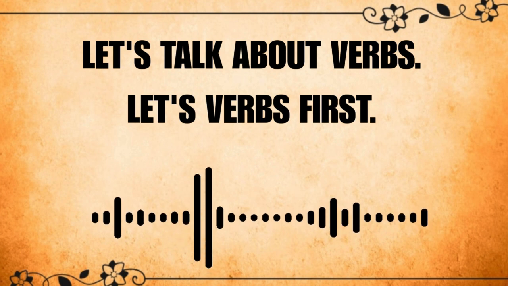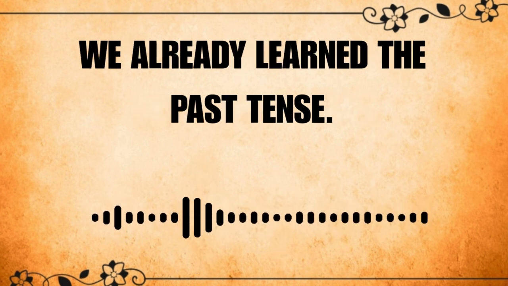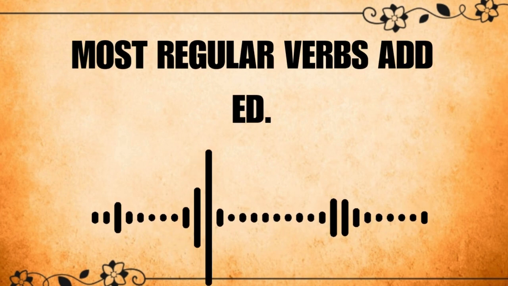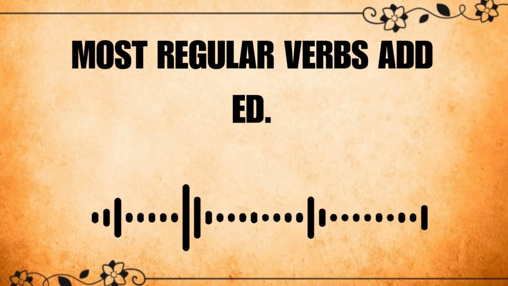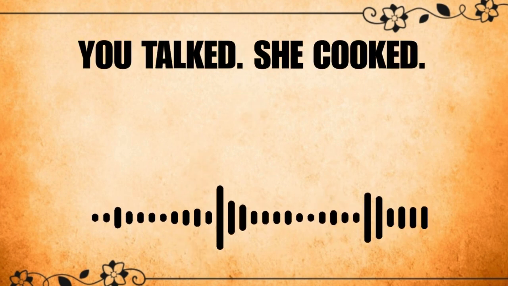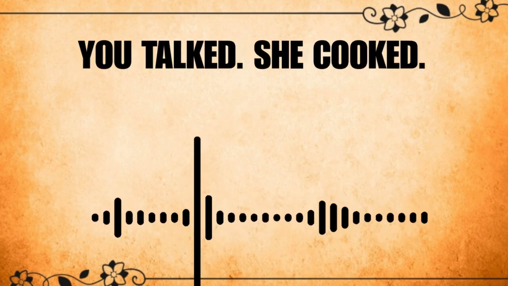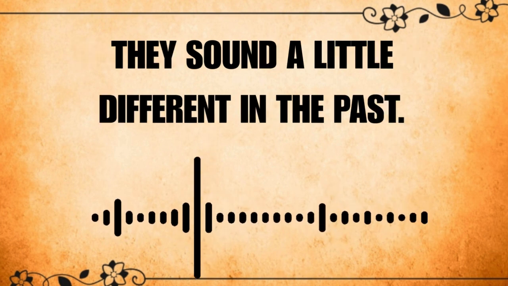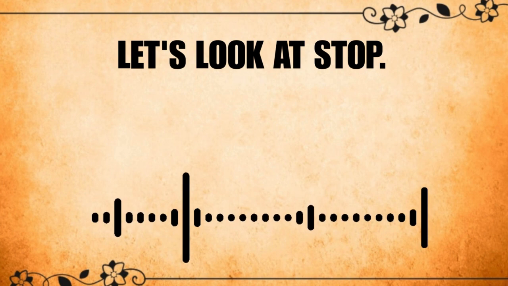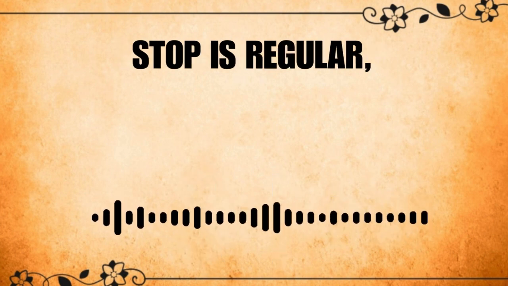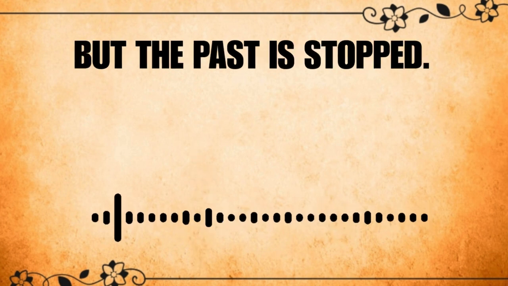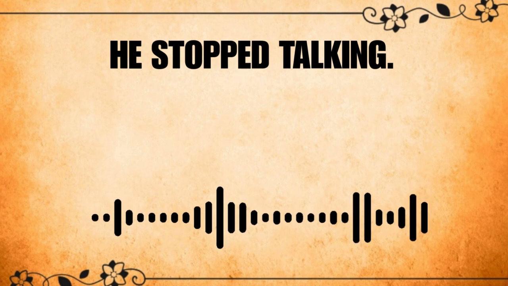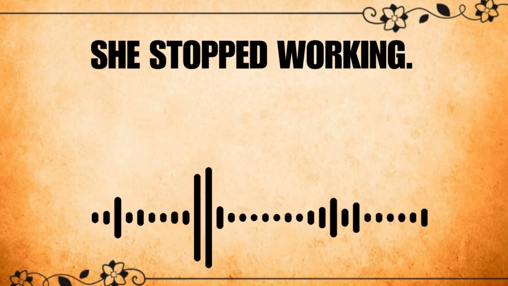Let's talk about regular verbs first. We already learned the past tense. Remember, most regular verbs add ed. I walked, you talked, she cooked. But some regular verbs are tricky. They sound a little different in the past. Let's look at stop. Stop is regular, but the past is stopped. I stopped the car. He stopped talking. She stopped working.